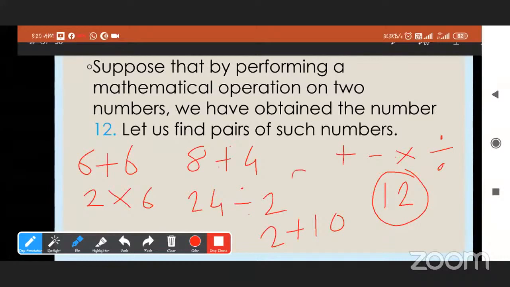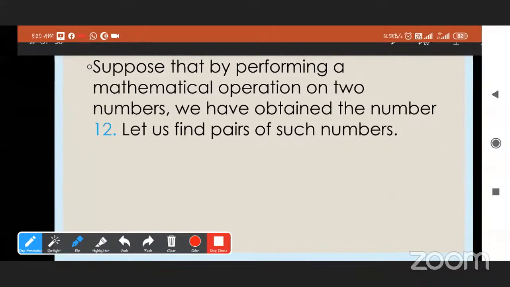Very good. Now tell me others. 7 plus 5. Very good. Now tell me an expression with the minus sign.